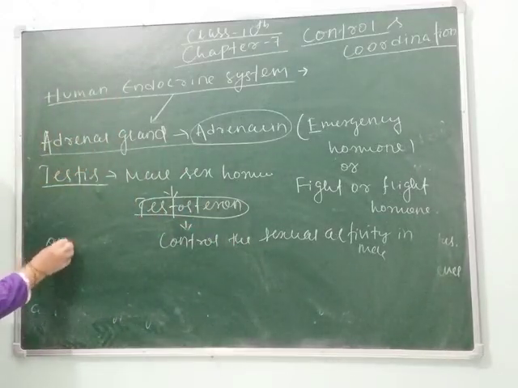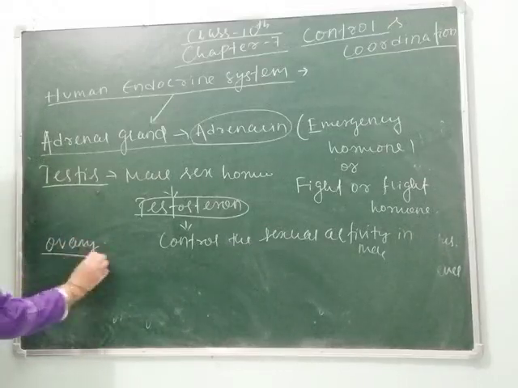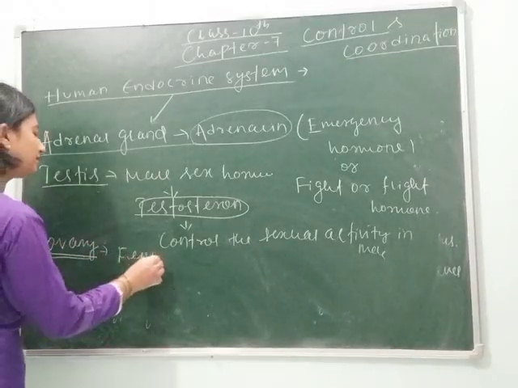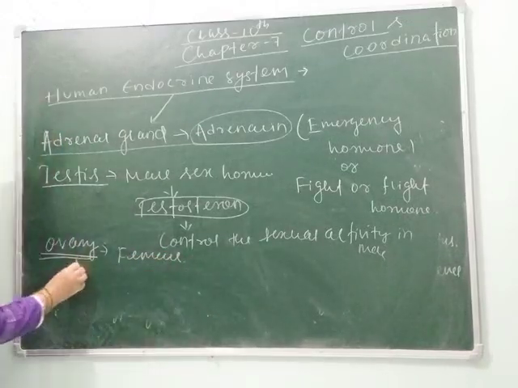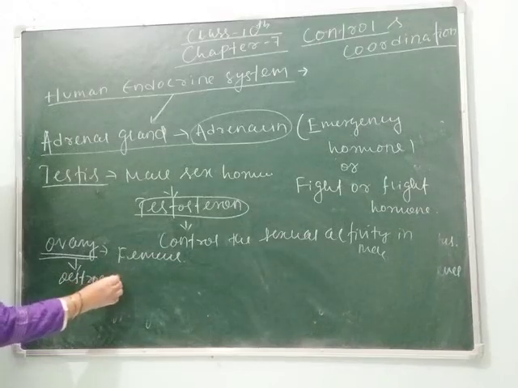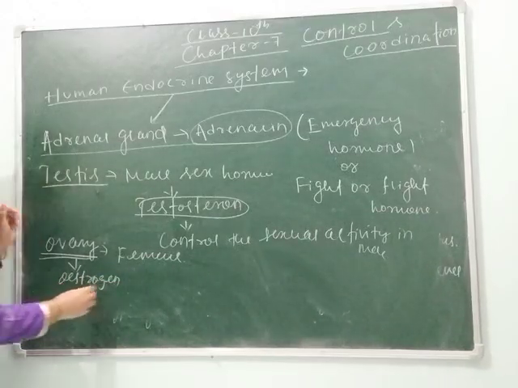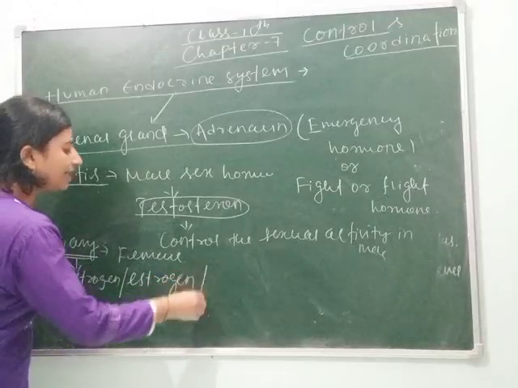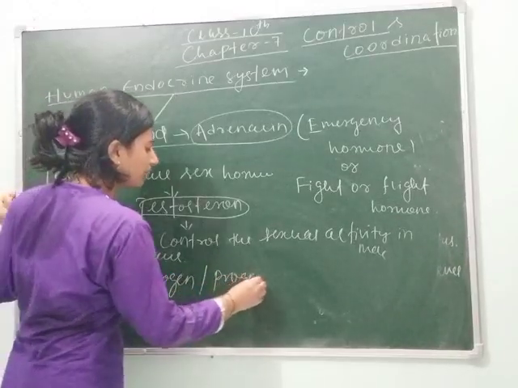And the next gland is ovary. This gland is present in females and it secretes the hormones estrogen and progesterone.